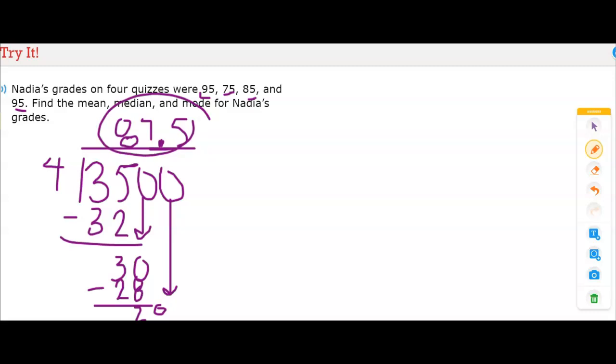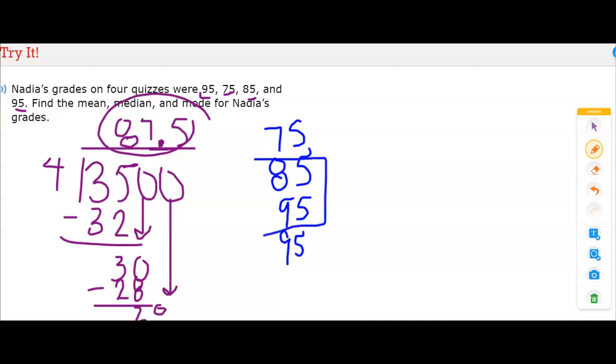It also asks us to find the median. So to find the median, we're going to list the numbers from least to greatest. So we have 75, 85, 95, 95. So again, the median is the middle number. In this case, we have 4 numbers, which is an even set of numbers. So we're going to have 2 middle numbers here, which are 85 and 95.